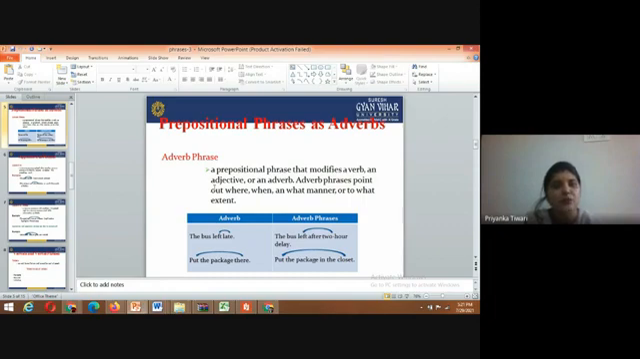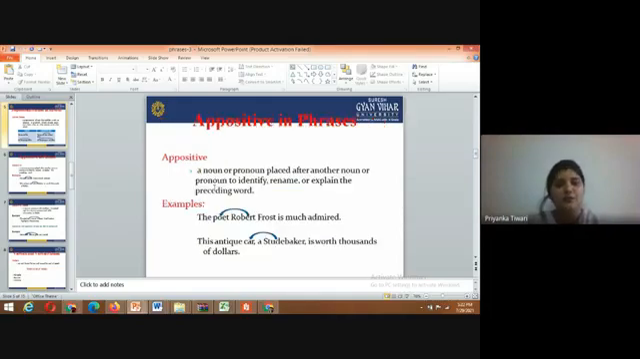So, prepositional phrases as adverbs. An adverb phrase is a prepositional phrase that modifies a verb, an adjective, or an adverb. Adverb phrases point out where, when, in what manner, or to what extent. The bus left late. Put the package there. The bus left after a 2 hour delay. Put the package in the closet.